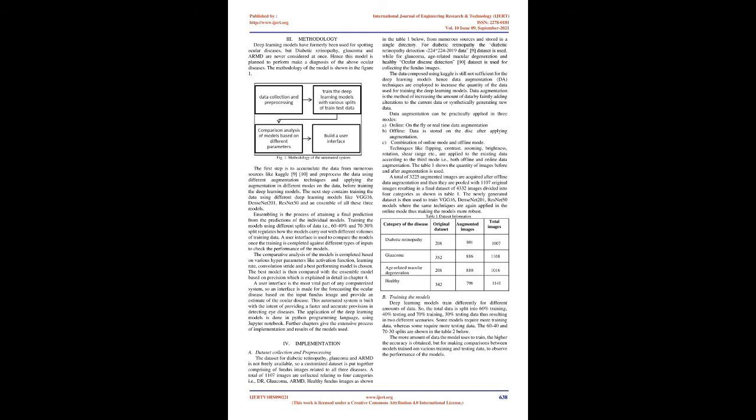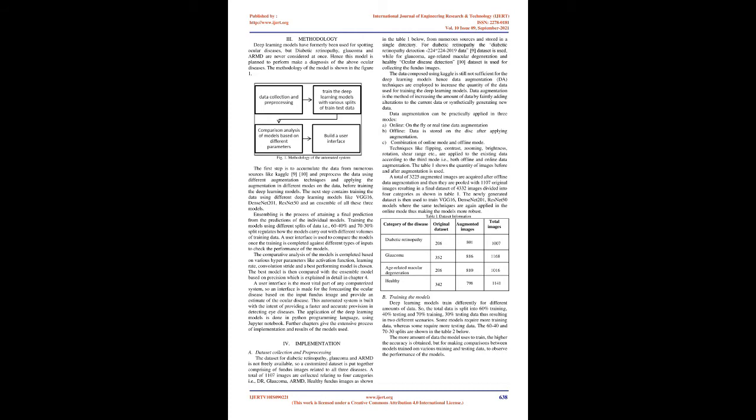Implementation. Dataset collection and pre-processing. The dataset for diabetic retinopathy, glaucoma, and ARMD is not freely available, so a customized dataset is put together comprising fundus images related to all three diseases. A total of 1,107 images are collected relating to four categories, i.e., DR, glaucoma, ARMD, and healthy fundus images, as shown in Table 1 below, from numerous sources and stored in a single directory.